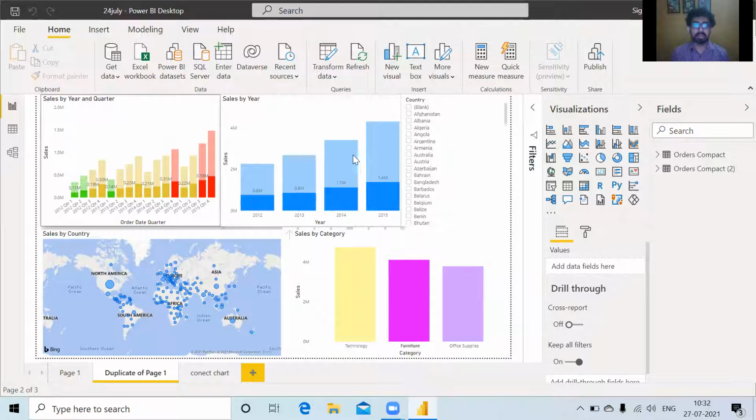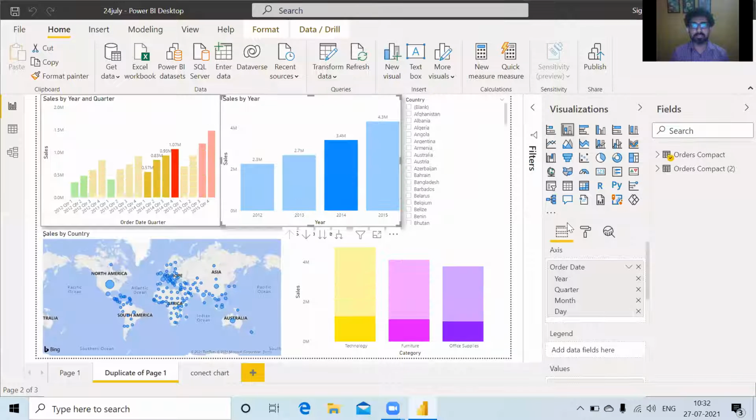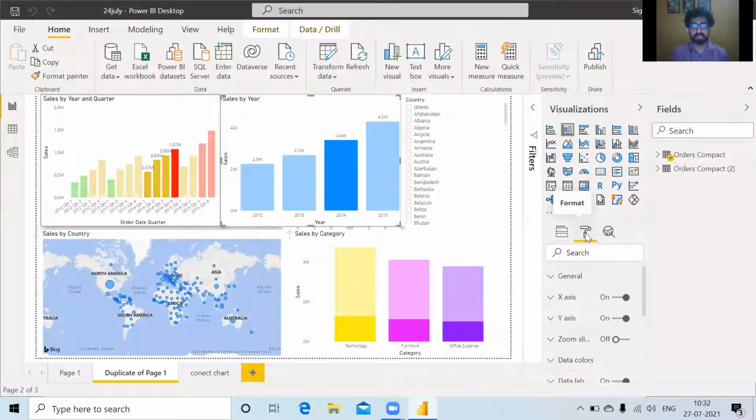Visuals. Yes. And go to format, select data colors and change the color. That's it. I did the same, but okay. Thanks. Thank you. All right.